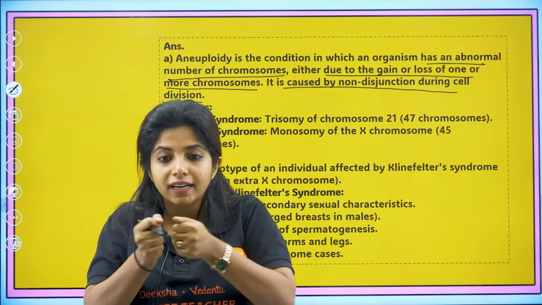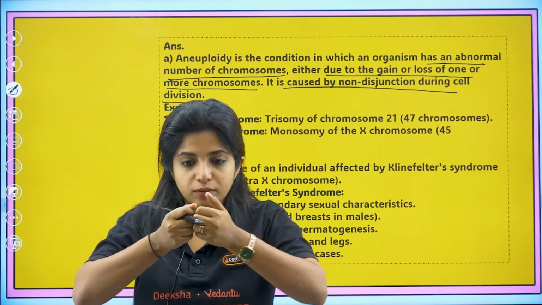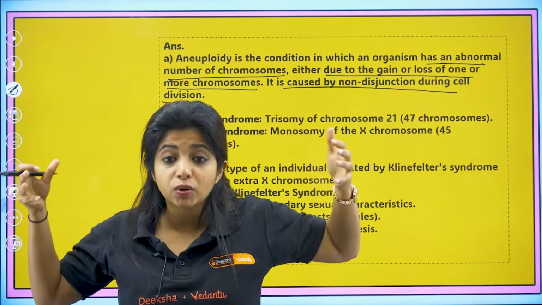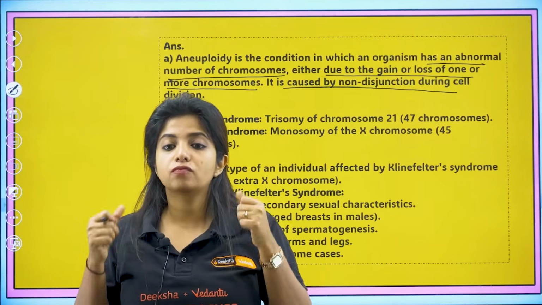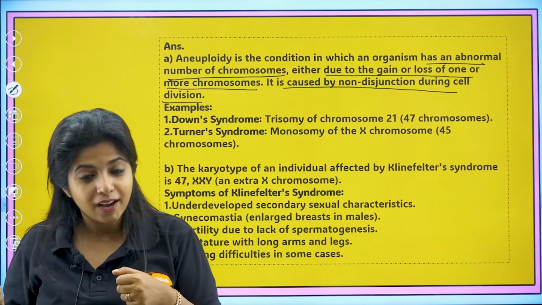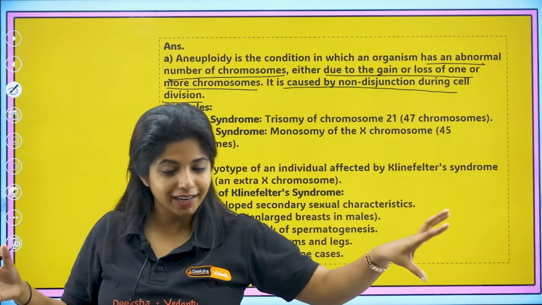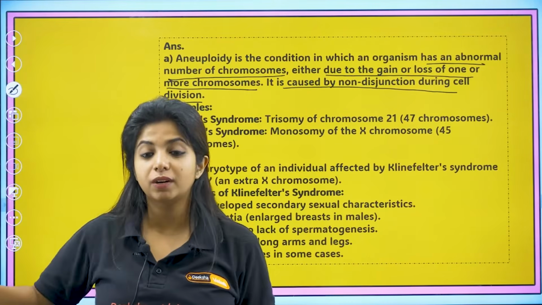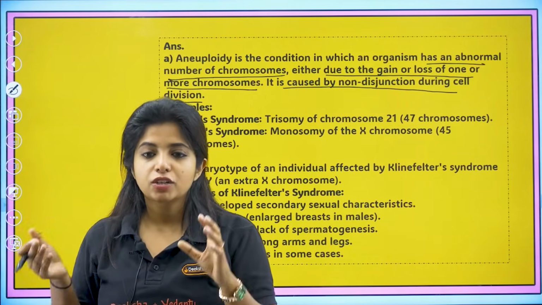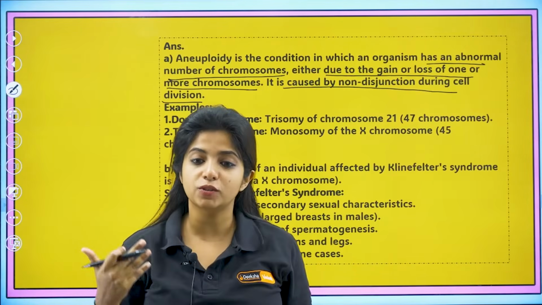But probably the chromosomes might not be dividing properly. They might be still together. The chromosomes which have to go to either side, they are not going. So non-disjunction is happening, my dear children, during cell division, which is why there can be a gain or probably a loss. So the one that takes it, takes all of it. Here and here it will be less. So here it will be loss, in one gamete it will be loss, in another gamete there will be a gain of it. So this is aneuploidy, a condition. This is an example of how chromosomal disorders are being formed.